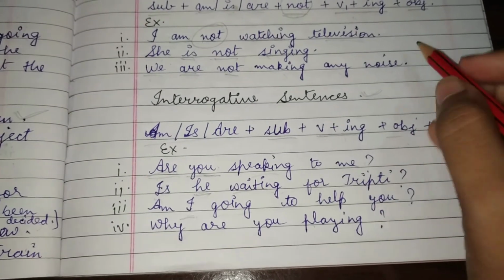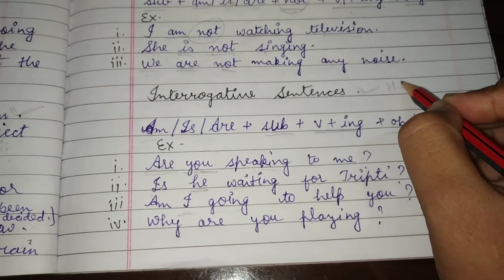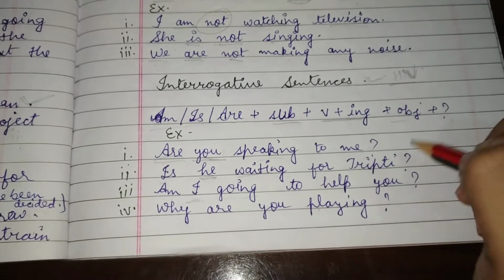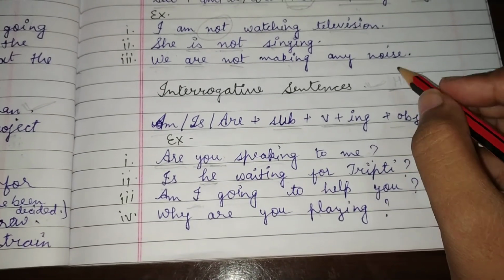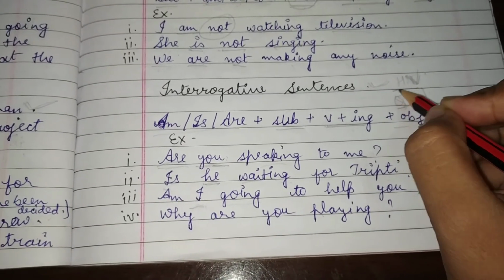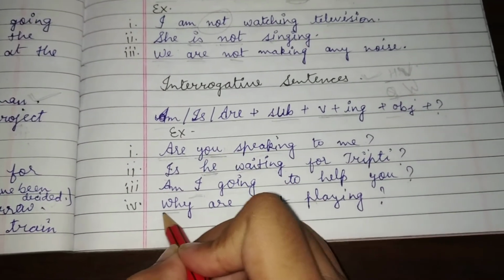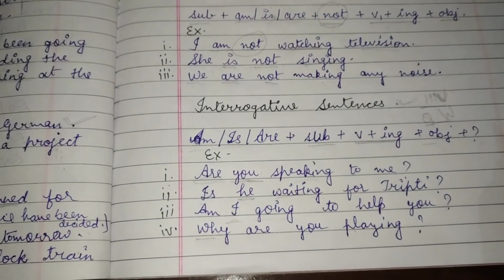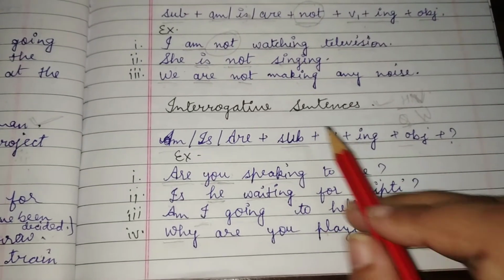Firstly we write the helping verb and make the interrogative sentence, and second, by writing the question word. Question words, students, are the words that start with WH like what, why, whom, which, how. All these words are question words.